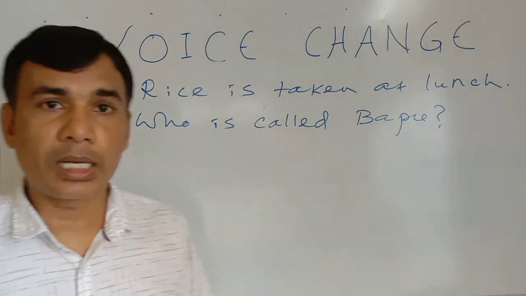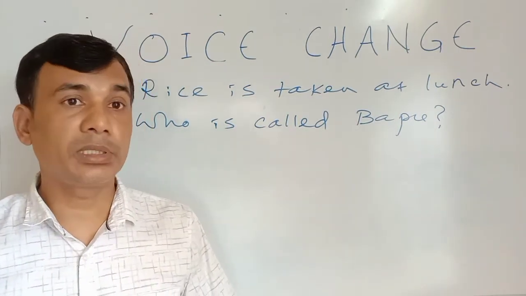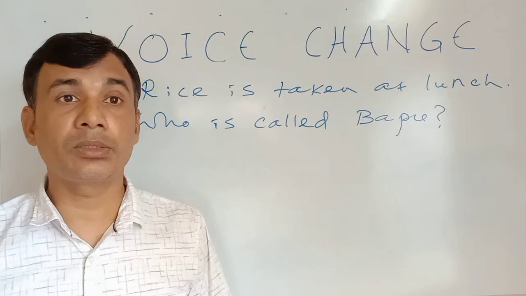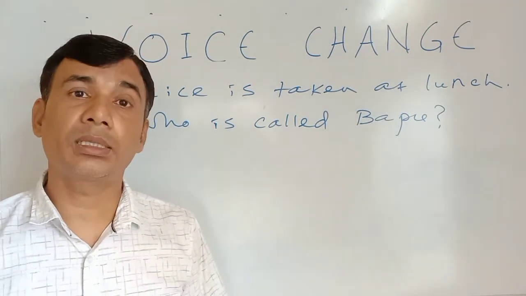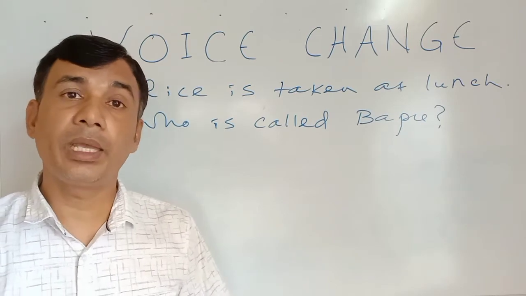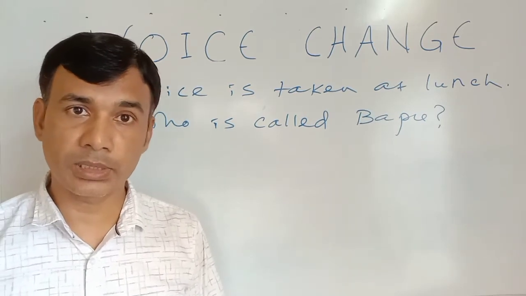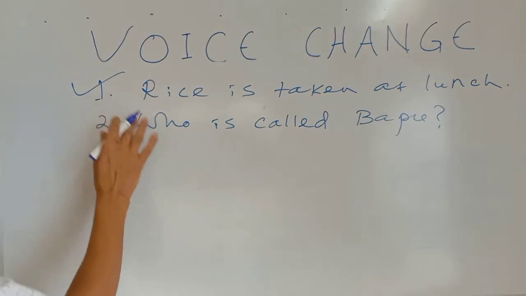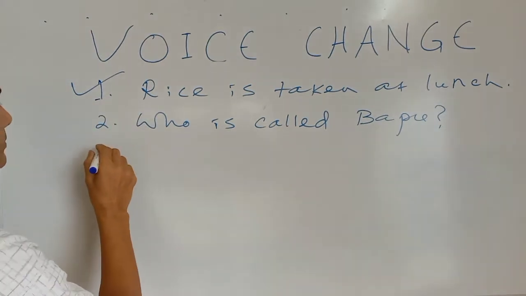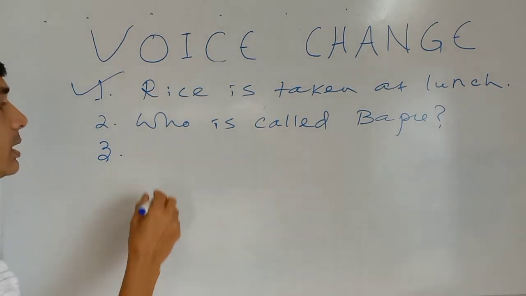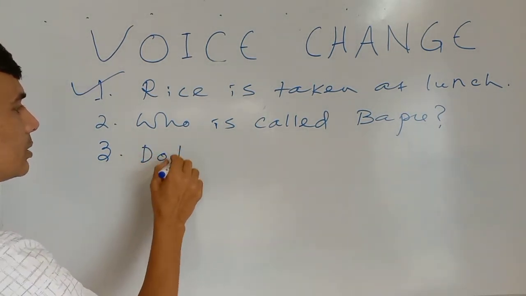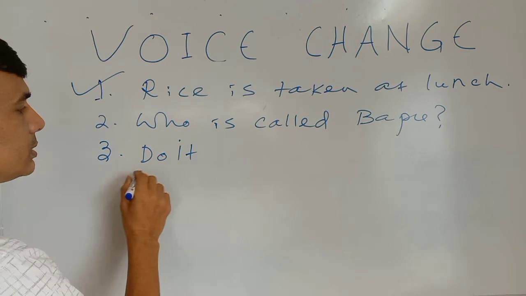Sometimes students ask me what will be the uses of the active and passive form in every kind of sentence. Every kind of sentence, that is assertive sentence, interrogative sentence. Then number 3, imperative sentence. When I say do it, this is an imperative sentence.